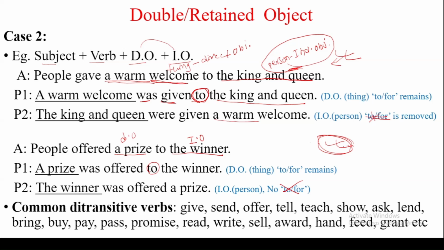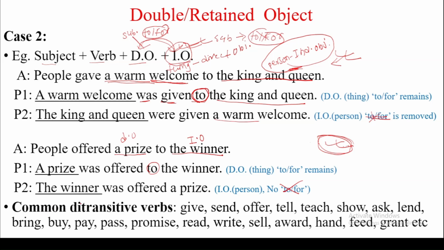The only thing you have to keep in mind is that if you use the indirect object as subject, you don't need to use to or for, but if you use the direct object as subject, you have to use to or for. That is the matter we have to understand.